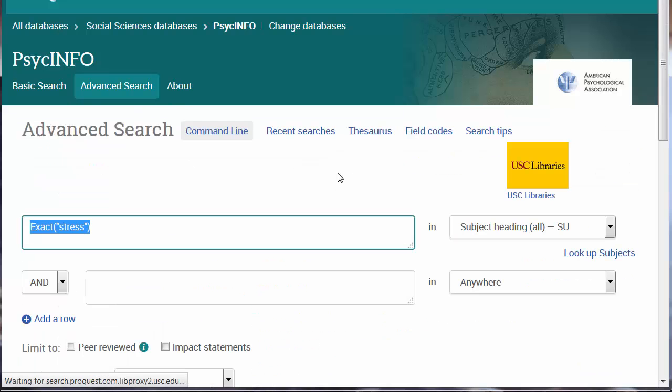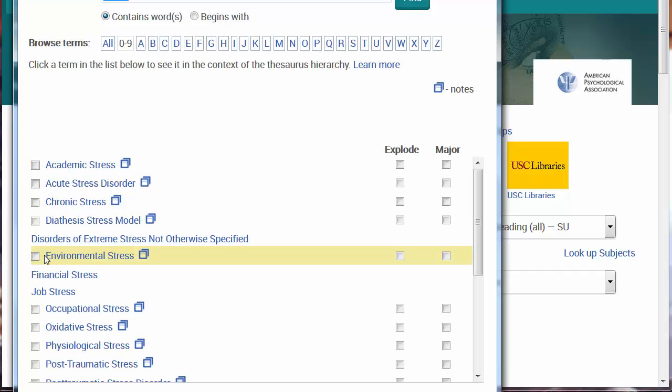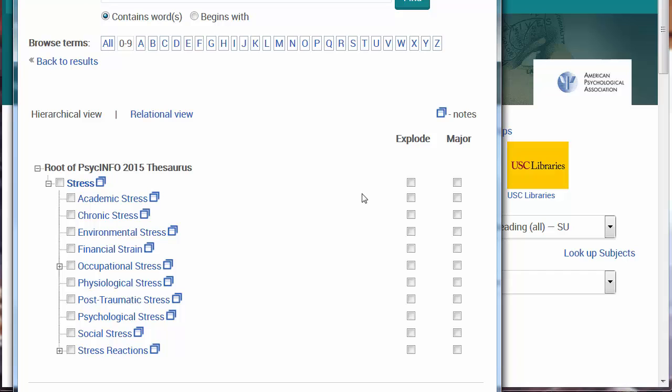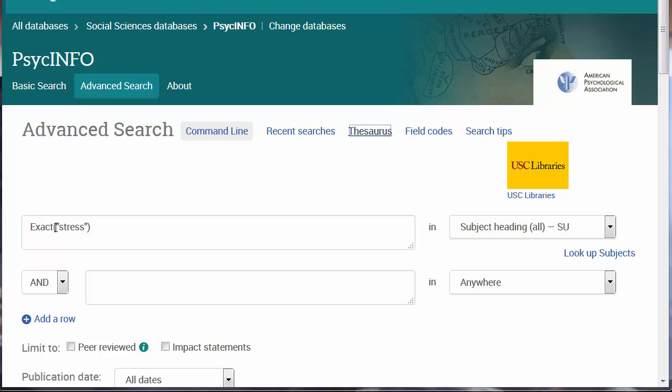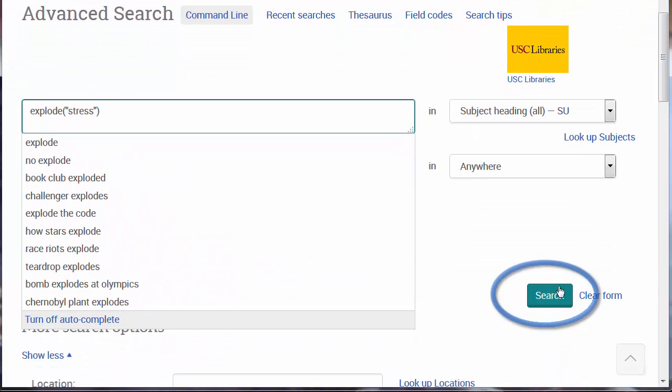We could stop here, but if we want to include every kind of stress, from the thesaurus you can see that there are many different kinds of stress. We need to change the word exact to explode. Explode will include all those different types of stress.